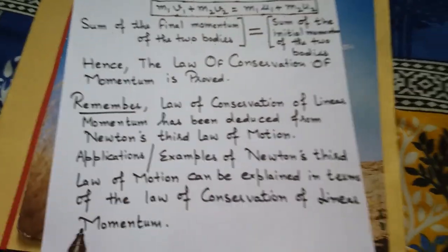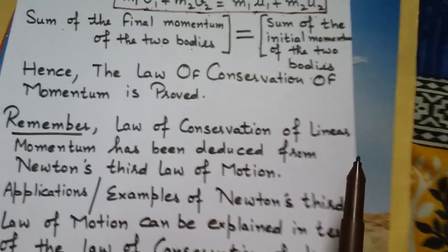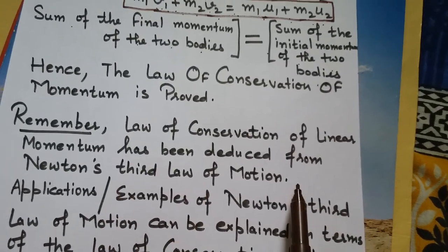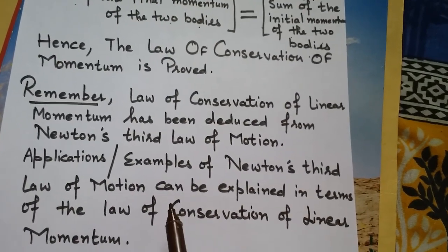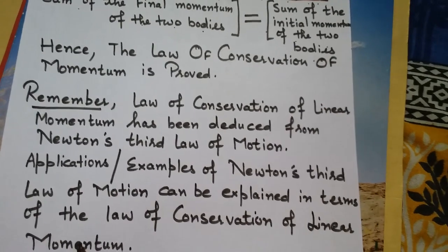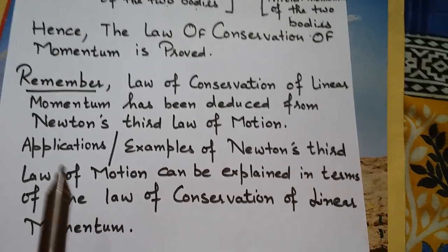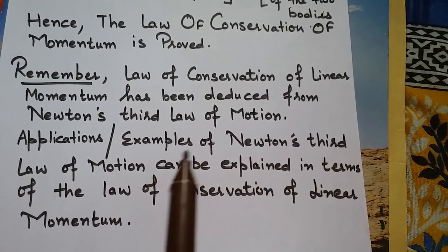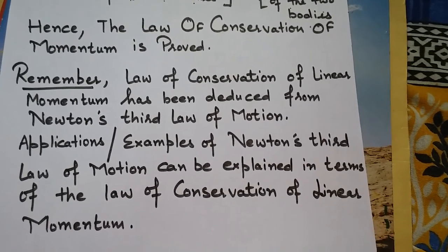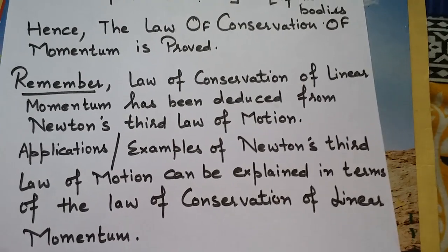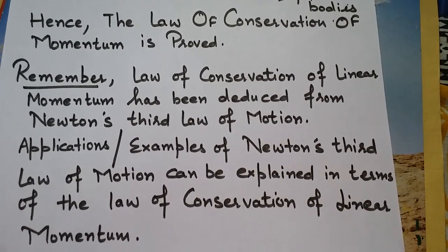Children, remember, the law of conservation of linear momentum has been deduced from Newton's third law of motion. Applications and examples of Newton's third law of motion can be explained in terms of the law of conservation of linear momentum. We can deduce Newton's third law of motion from the law of conservation of linear momentum as well. So I am going to give you one very simple and common example, that is the recoiling of a gun, by the law of conservation of linear momentum.